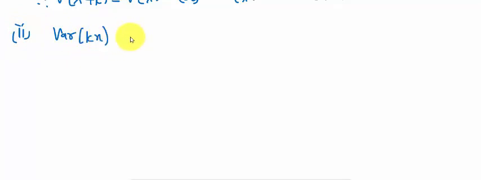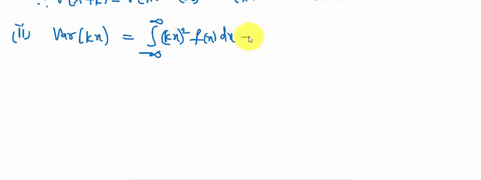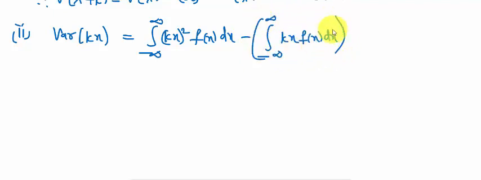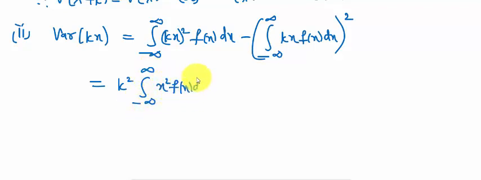Again we can apply the definition: integral minus infinity to infinity kx whole square f of x dx minus integral minus infinity to infinity kx f of x dx whole square equal to k square, a constant, outside, integral minus infinity to infinity x square f of x dx minus integral minus infinity to infinity k square, here outside, x f of x dx whole square only.